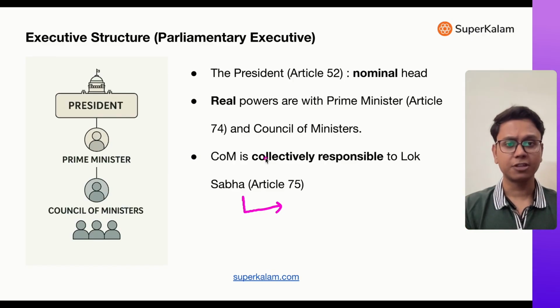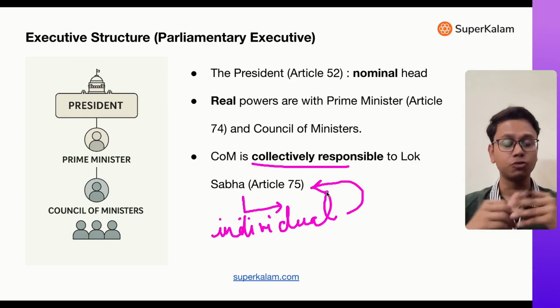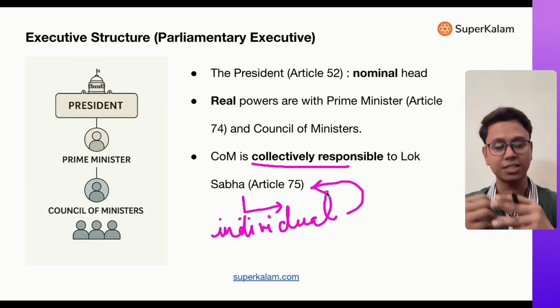So, collective responsibility means that the Council of Ministers is also individually responsible to Lok Sabha. Individually responsible means the ministry for which they are functioning, they have to report the functioning of that ministry to Lok Sabha. For instance, Home Ministry is there. Amit Shah ji is the Home Minister.